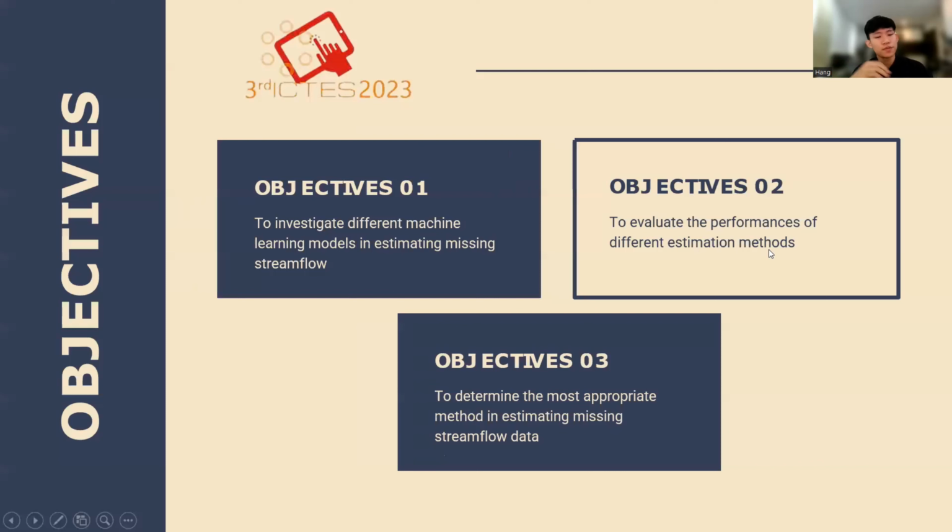Which brings us to our objective. In this study, we will investigate different machine learning models and how they perform in estimating missing streamflow, and then we'll evaluate the performance of these estimation methods. And finally, we'll determine the most appropriate method for estimating missing streamflow data for our study area, which is Peninsula Malaysia.